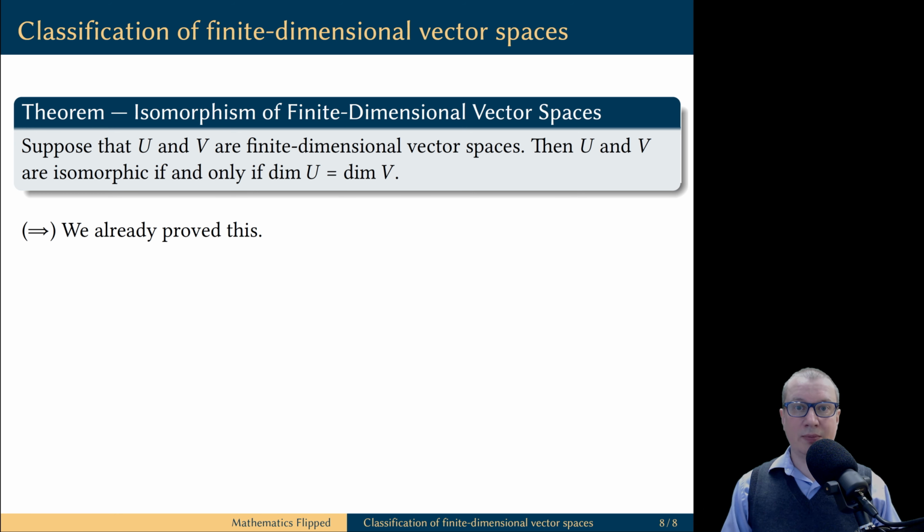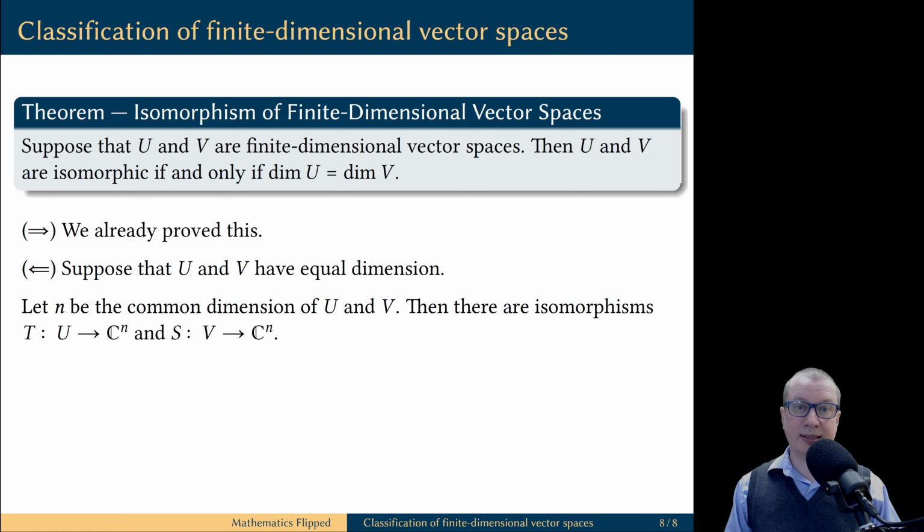We already know this statement in one direction. In one of the earlier videos, we have proved that if vector spaces are isomorphic, then they have to have the same dimension. It is the opposite implication that is new here. So, assume we have two vector spaces U and V, and they have the same dimension. Let n be the common value of this dimension. Then we just proved that the vector space U is isomorphic to Cn, and the vector space V is isomorphic to Cn. These isomorphisms are given by vector representations.